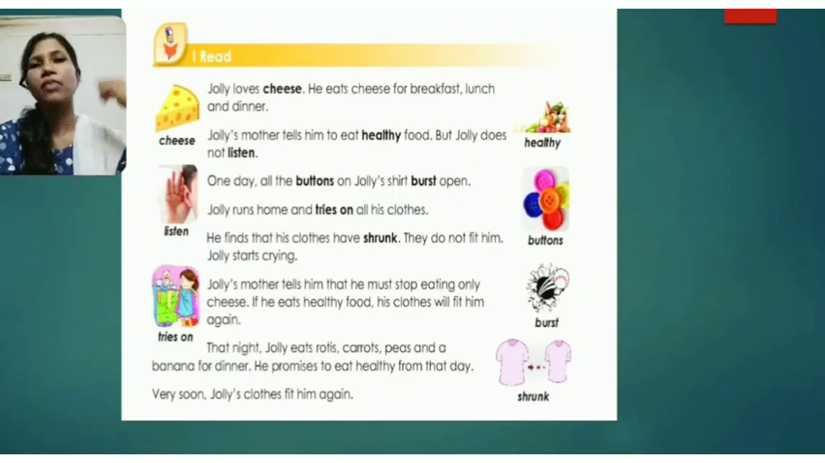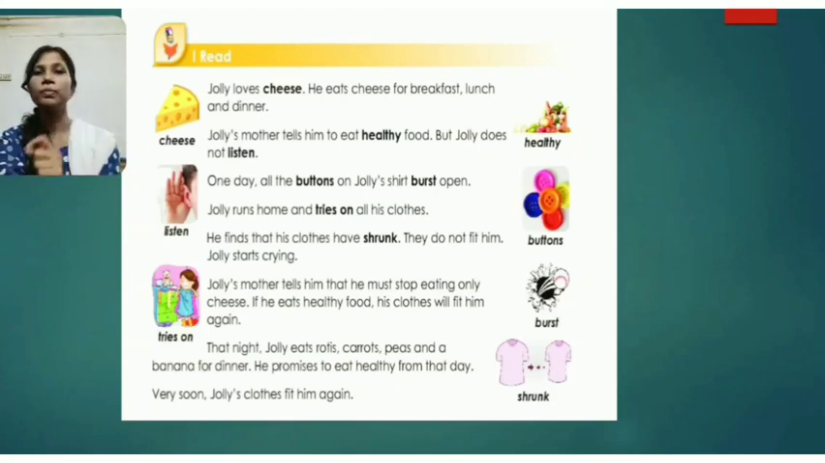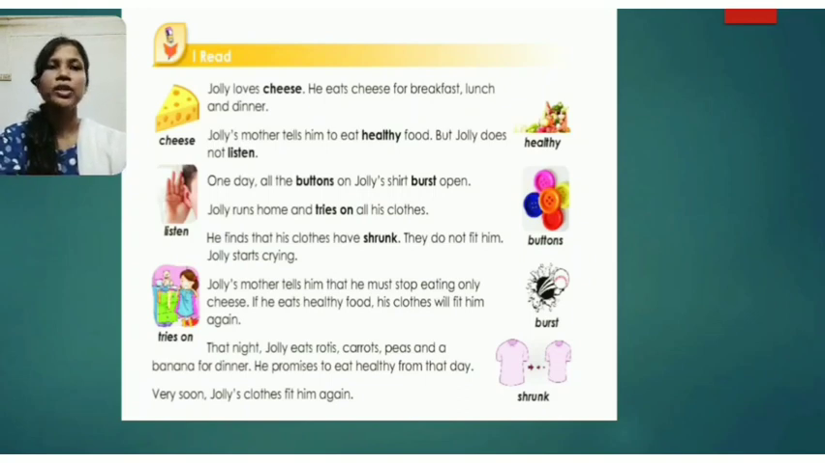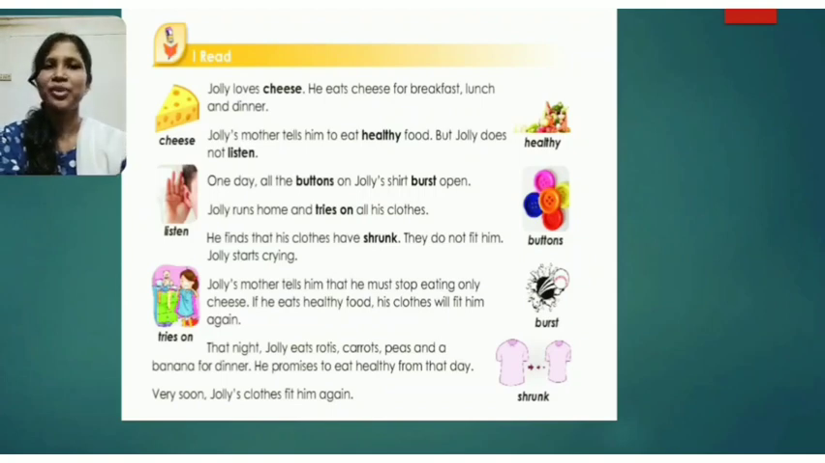So when he was crying, Jolly's mother came to him and told him that it is all because of having a lot of cheese. So you should first stop it. If he eats healthy food, his clothes will fit him again. Jolly's mother consoled him that try to take healthy food every day, and whenever you take healthy food, all your clothes will fit you again.